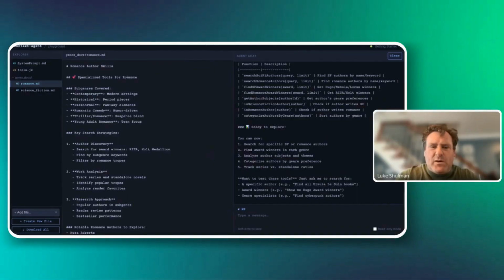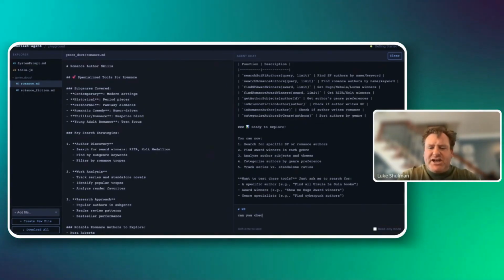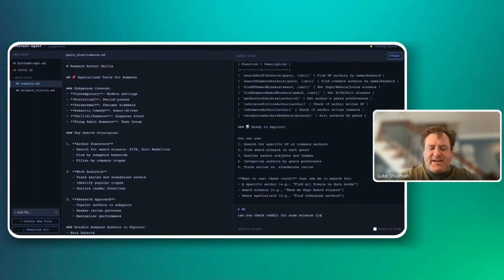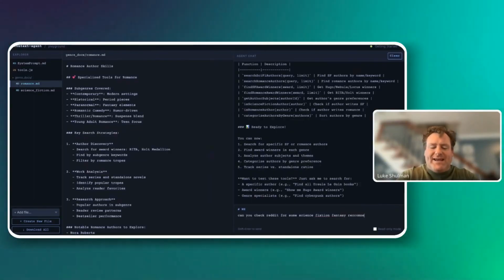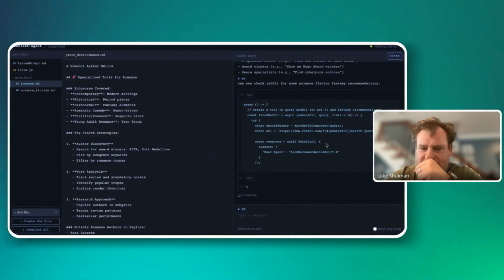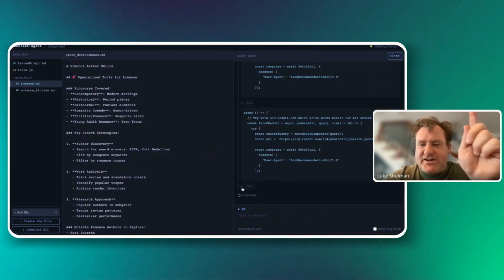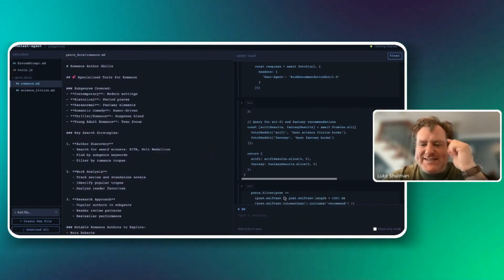But let me just pull up one more thing. There's one more thing I forgot, which is, can you check Reddit for some science fiction, fantasy recommendations? So here I've asked it to check Reddit. Now you'll see it's going to go ahead and try this, right? But again, I talked about this being a secure sandbox, and let's just see how it responds.